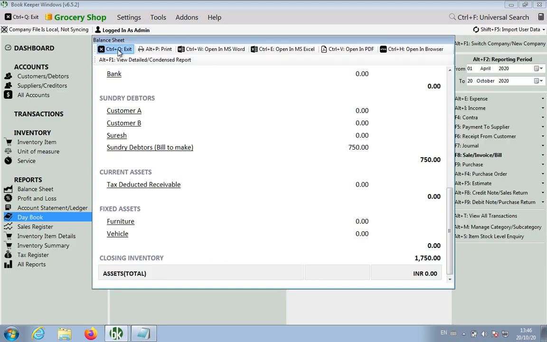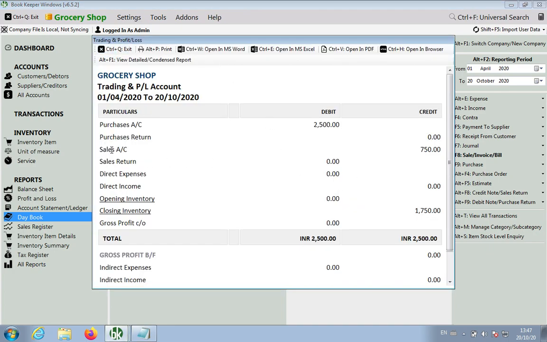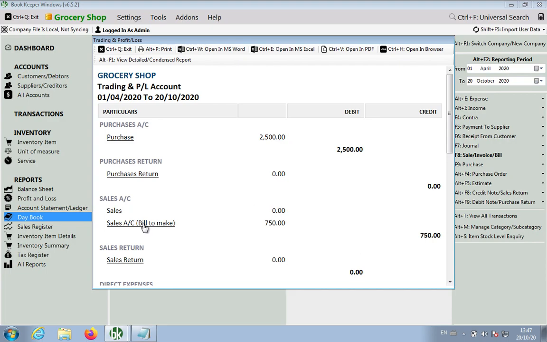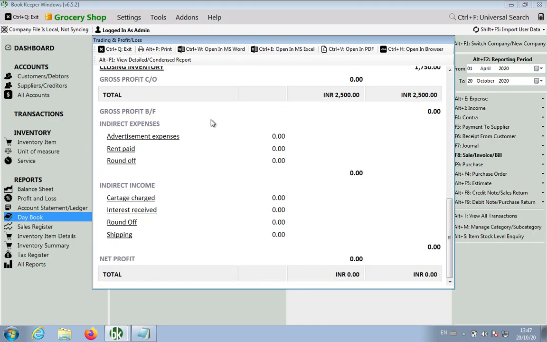Okay, let's check all the reports. I go to profit and loss report. It is showing me sales account. If I view the detailed report, it again shows me sales account bill to make, because these are not sales. Sales have not been created till now. It will show me sales account bill to make. Okay, that's a separate thing.